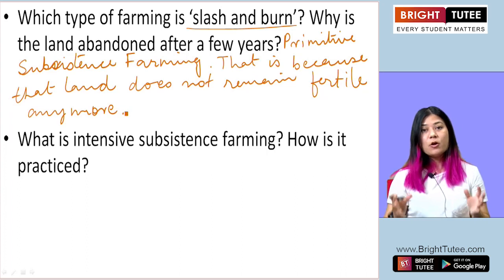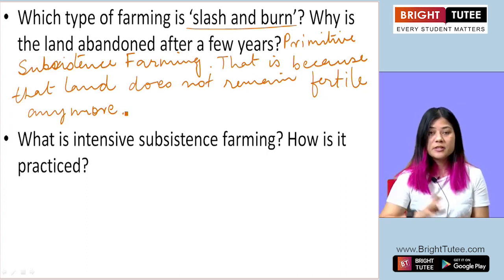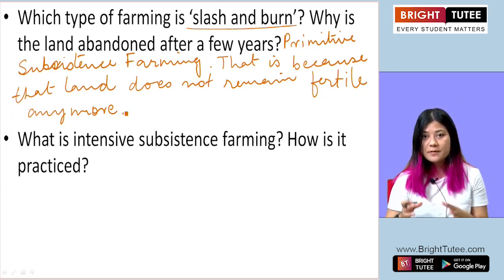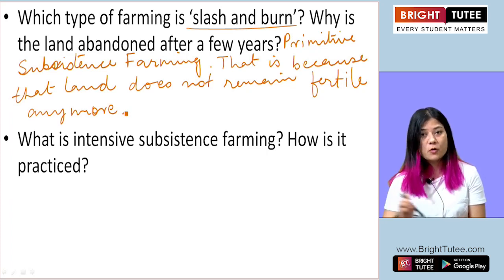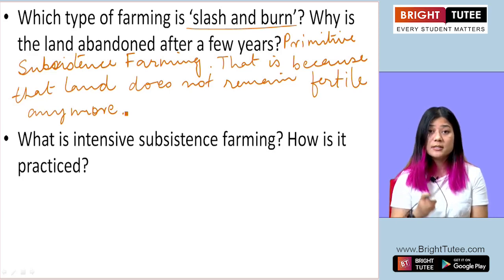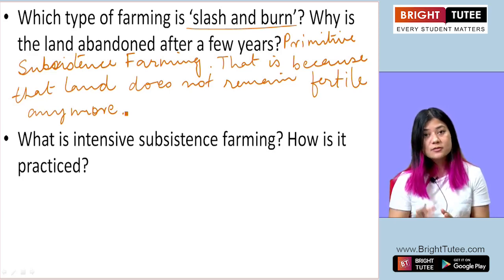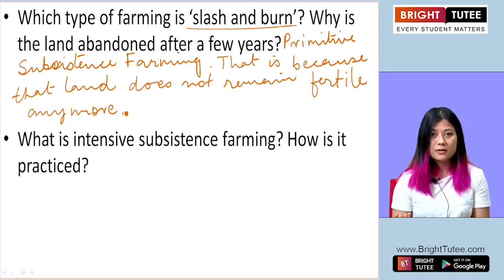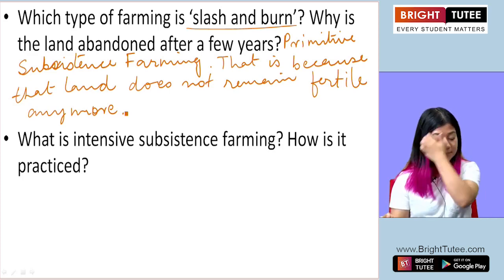Okay, so a plot of land is used for cultivation for a few years. After that, that very plot of land is not used for cultivation, rather it is abandoned. It's because that land no longer remains fertile. Okay, it loses its fertility.